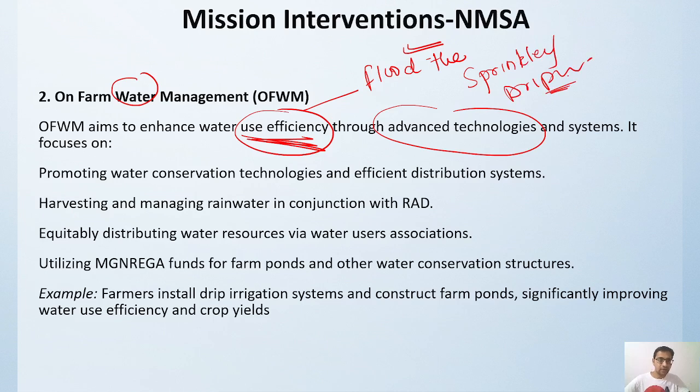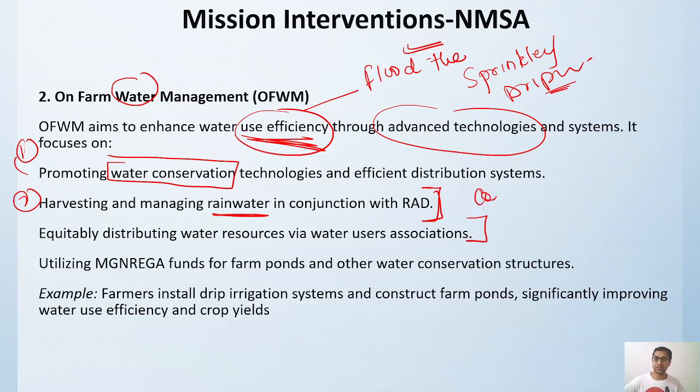The focus areas are four. Water conservation is one focus area. Then harvesting and management of rainwater. In a rain-fed area development program you should have proper harvesting and management of rainwater, and then you can utilize this rainwater for various other purposes also. Then if there are common water resources, like a canal or a tube well of common use, we have to have an equitable distribution of water resources through the user association.